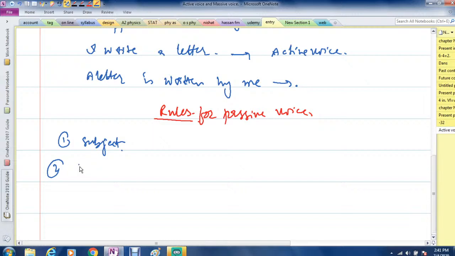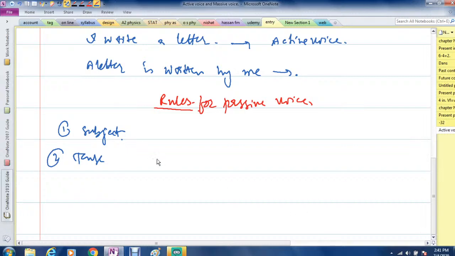Then what about the tense? I'll first do the three simple tenses: present, past and future. If the tense is present, then the sign of present continuous will be used.